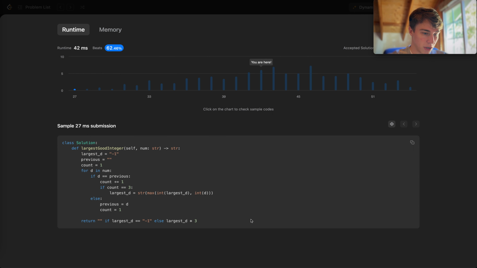So let's see, what are they doing here that's different? It's pretty much the same solution, but they don't decode it into an integer. They keep the largest digit as a string, which I guess that could work.